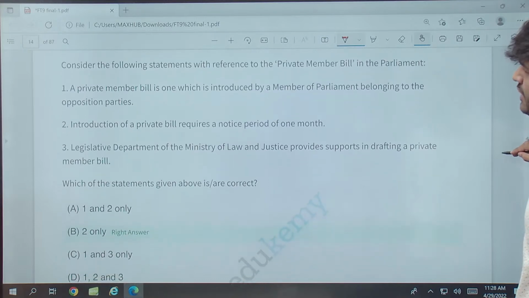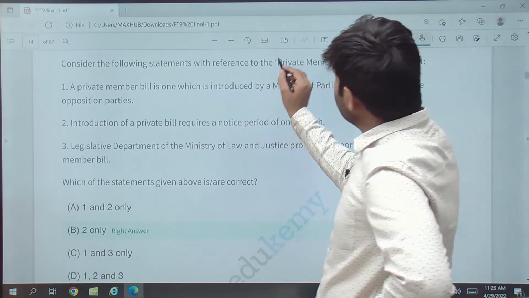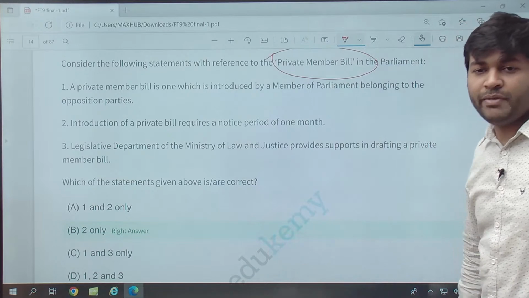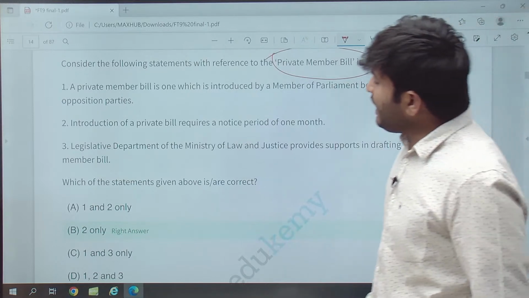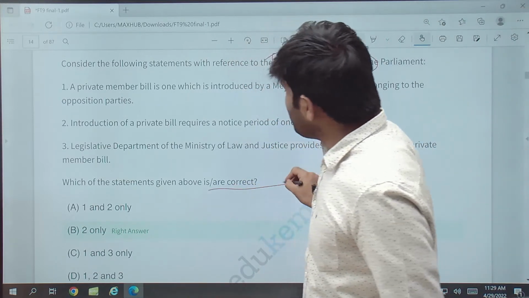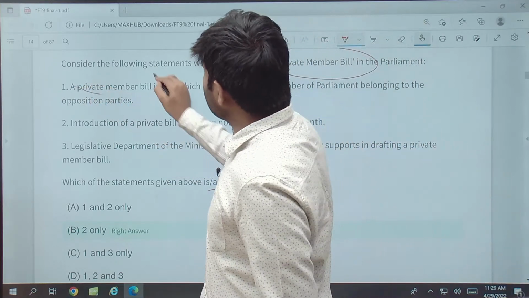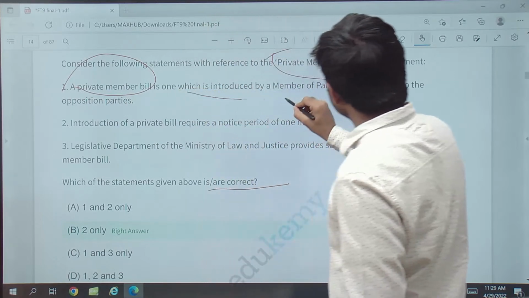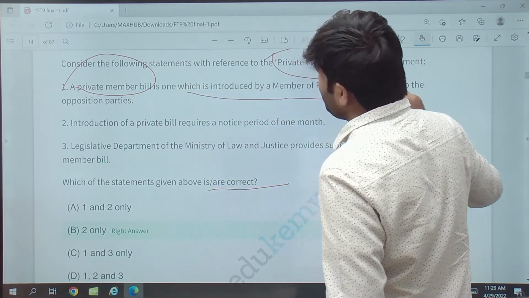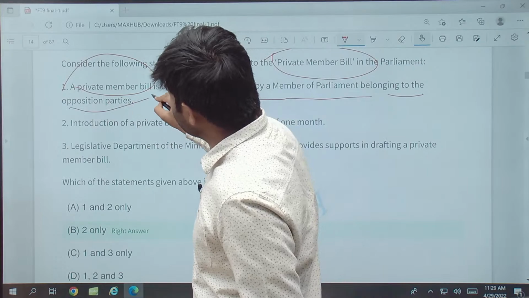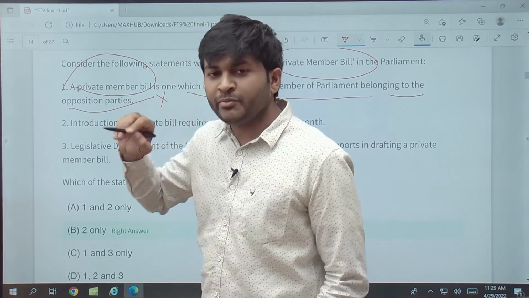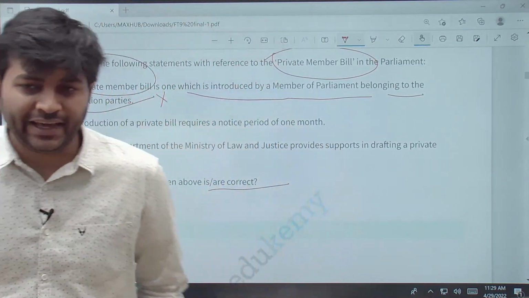Question number 15. Consider the following with reference to private member bill. Now you have to answer which of the following are correct. A private member bill is one which is introduced by a member of parliament belonging to the opposition party. This is wrong over here. Private member यानी कि जो ministers नहीं है वो.